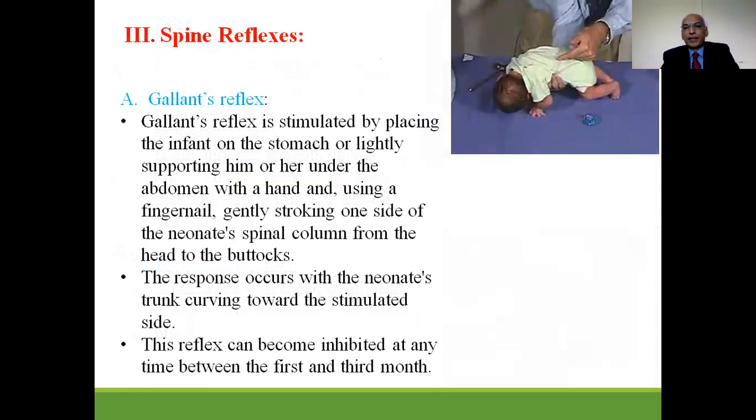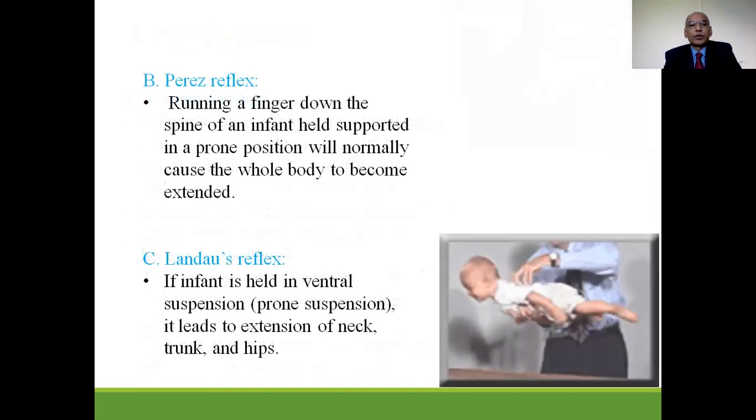Third one is the spine reflex. In spine reflex, first important is the Galant reflex. Galant reflex is stimulated by placing the infant on the stomach or lightly supporting him or her under the abdomen with one hand and using a fingernail to gently stroke one side of the neonate's spinal column from the head to the buttocks. The response occurs with the neonate's trunk curving toward the stimulated side. This reflex can become inhibited at any time between first and third month of age.